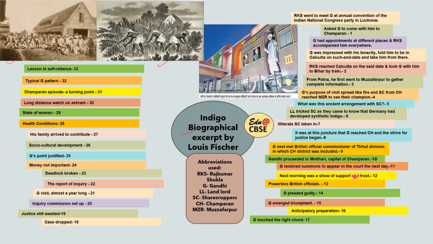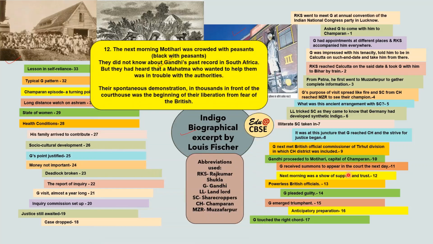Outside the courthouse, there were many, many poor peasants standing there in support of Gandhiji. Next morning, Motihari was crowded with peasants. It was black with peasants, meaning crowded. These poor peasants did not know about Gandhi's past record in South Africa. But they had heard that a Mahatma who wanted to help them was in trouble with the authorities. Their spontaneous demonstration in thousands in front of the courthouse was the beginning of their liberation from fear of the British. This is very important.